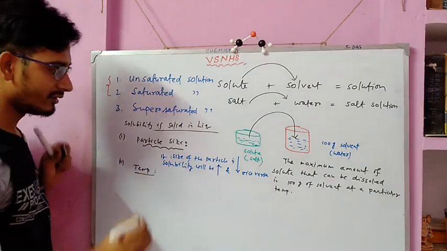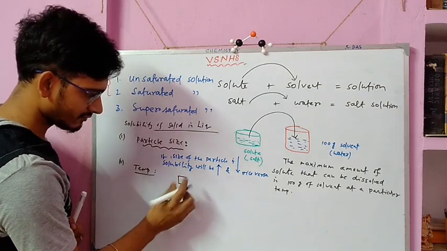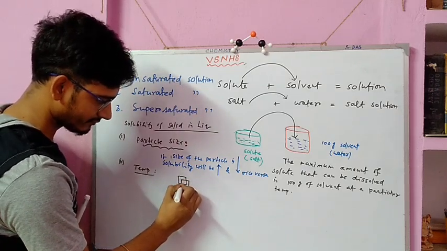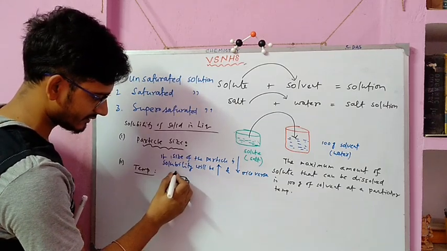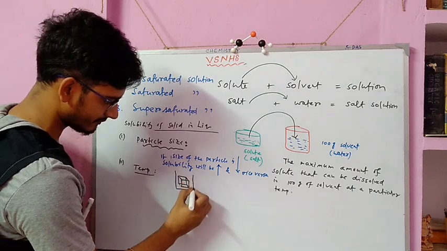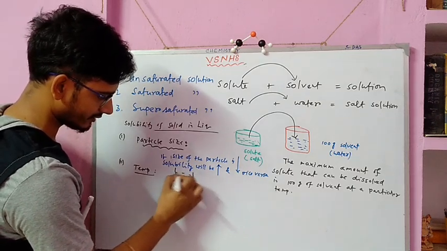What happens actually, let's say this is a solute, and we place this into a solvent. Here is a solvent.